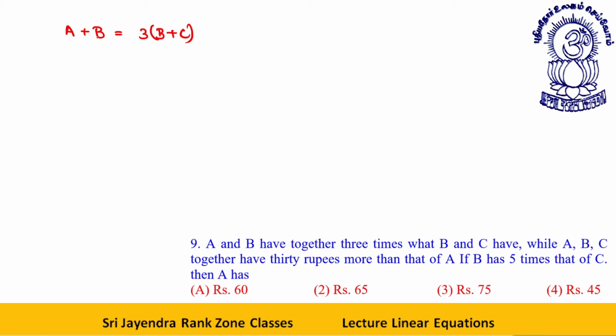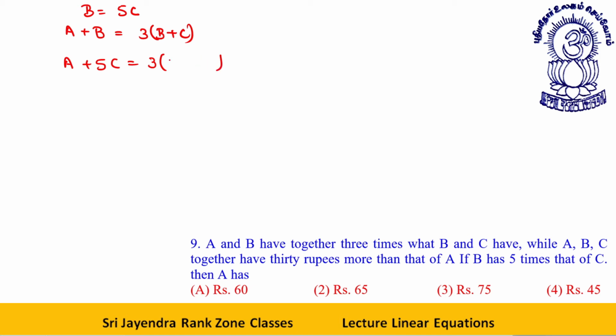One thing more is given: B is equal to 5 times C. So let's start here.